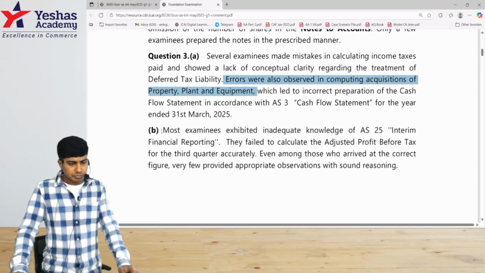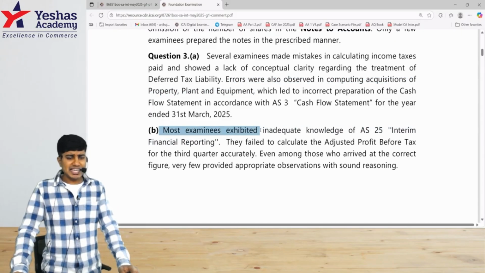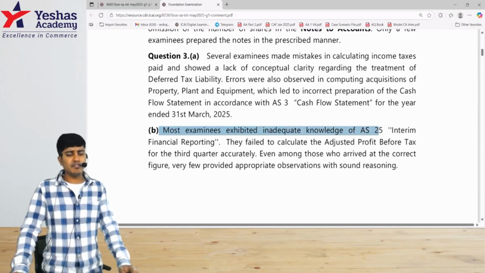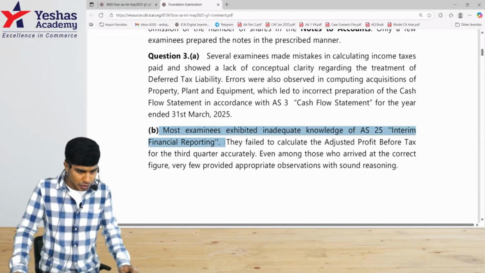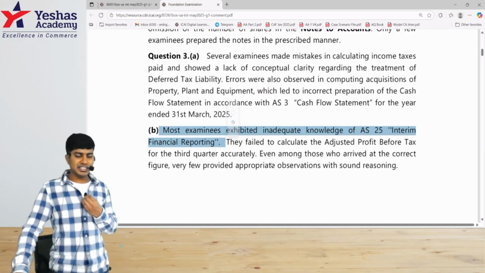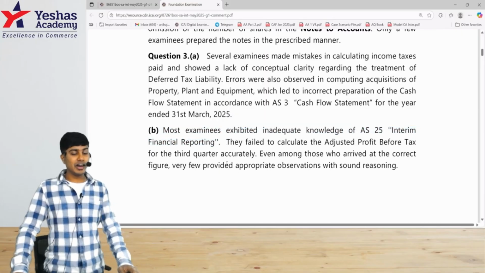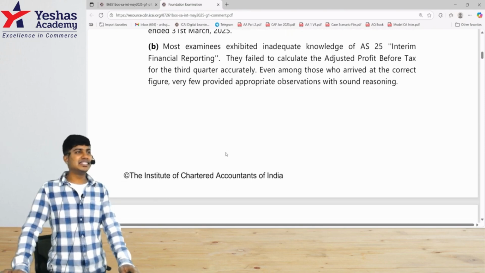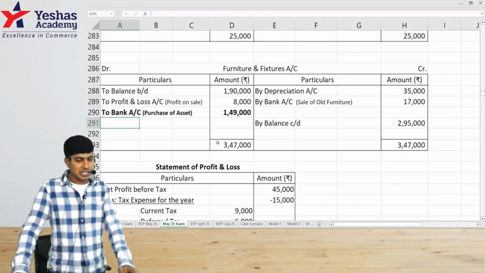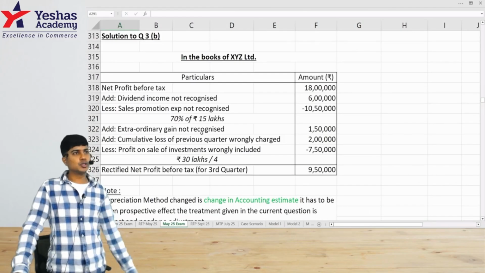Let's see 3b. Most examinees exhibited inadequate knowledge of AS25 interim financial reporting. They failed to calculate adjusted profit before tax for the third quarter. This is a cakewalk question. The exact same question is there in the ICAI study material. The exact same question was there in one of the RTPs, and the exact same question we have done in class also several times.